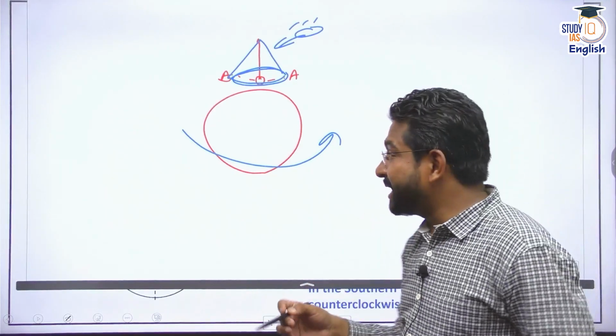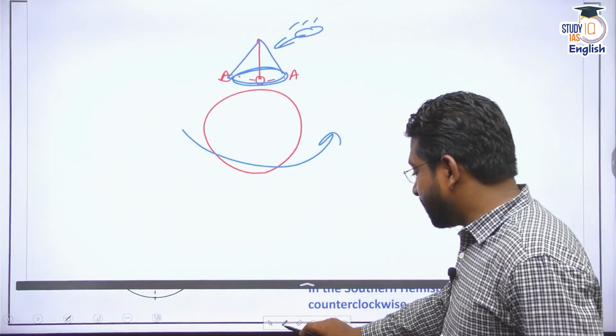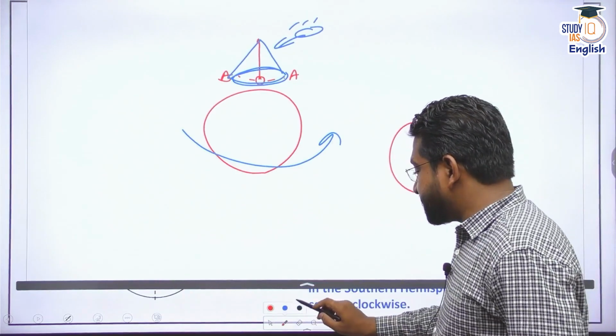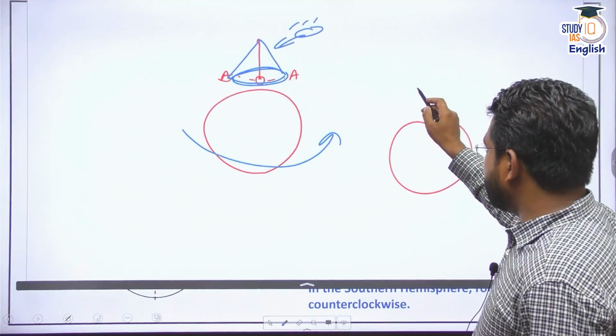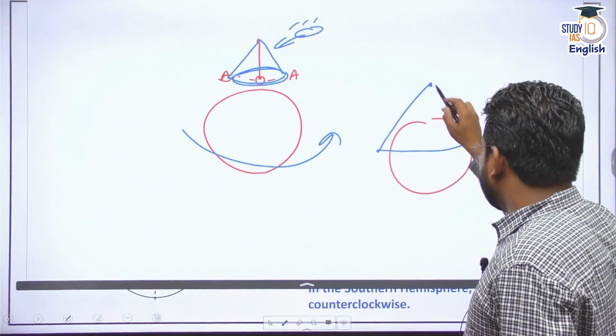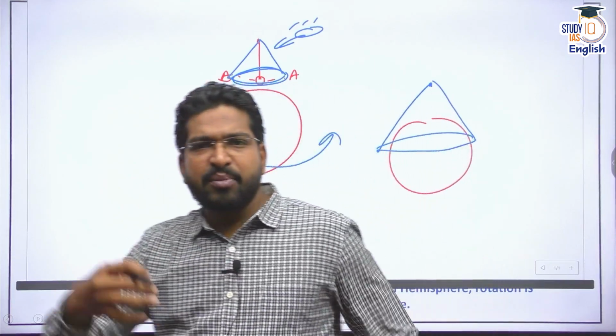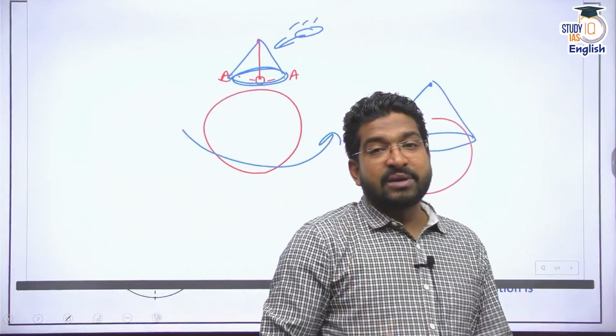Now imagine the same thing happening if this is Mother Earth, and as I draw the bigger cones, you'll see that as the latitude is reducing, as I'm reaching towards the equator, the circle becomes bigger and bigger.